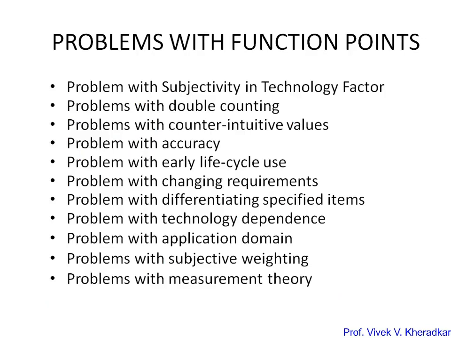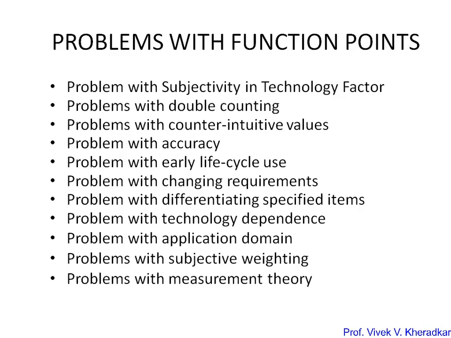But if I consider this function point measurement, there are some problems with the function point. Although Albrecht proposed that function point technology is an independent measure of size, there are several problems with the function point measure. So what are the limitations? The first is the problem with subjectivity in the technology factor. Since we are using the TCF, it always has a range value of 0.65 to 1.35, and the unadjusted function count can be changed as per your requirement. So there is inherent uncertainty in the subfactor rating. That's why it is a problem of subjectivity in the technology factor.